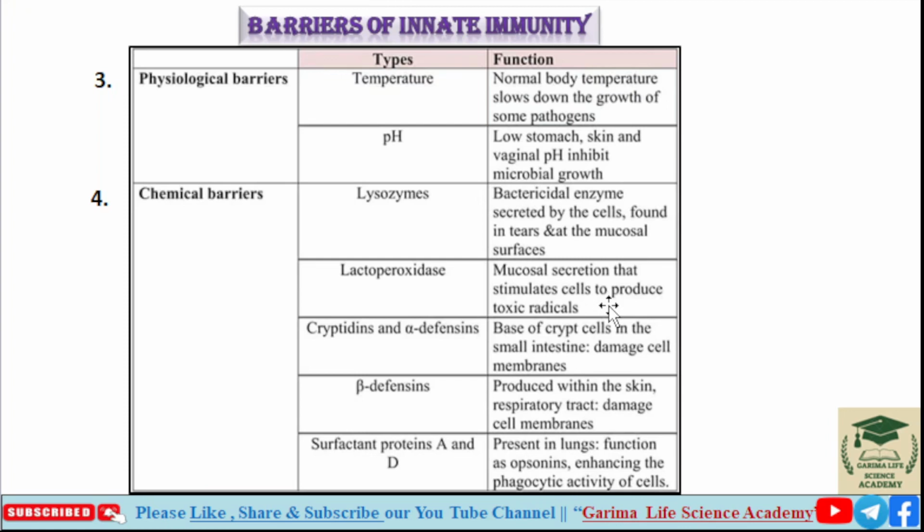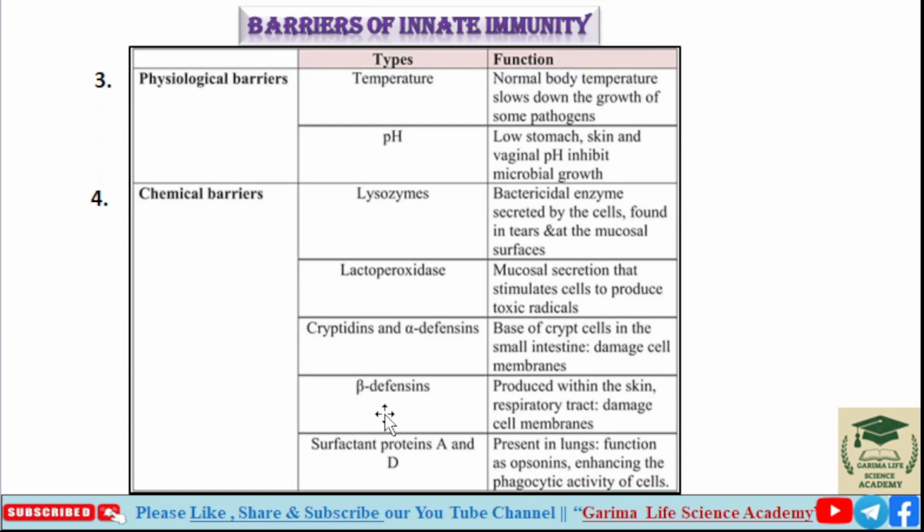So lactoperoxidase is a mucosal secretion. It stimulates cells to produce toxic radicals. Those toxic radicals inhibit the growth of microorganisms. Third is cryptdins and alpha defensin. Alpha defensins and cryptdins are found at the base of crypt cells in the small intestine. They are involved in damaging the cell membrane of foreign microorganisms or pathogens.